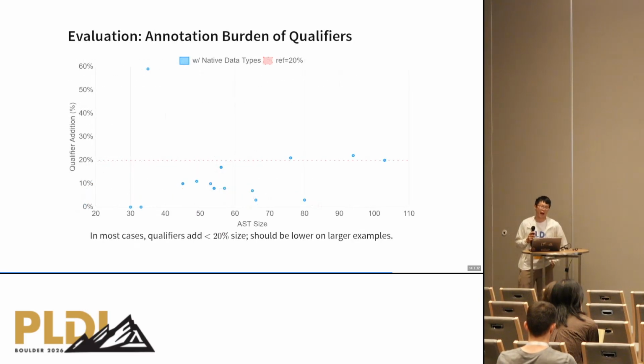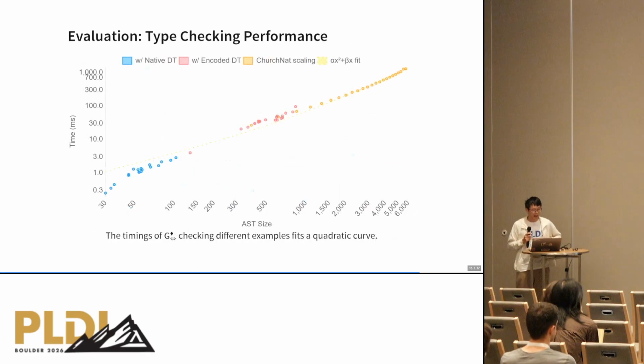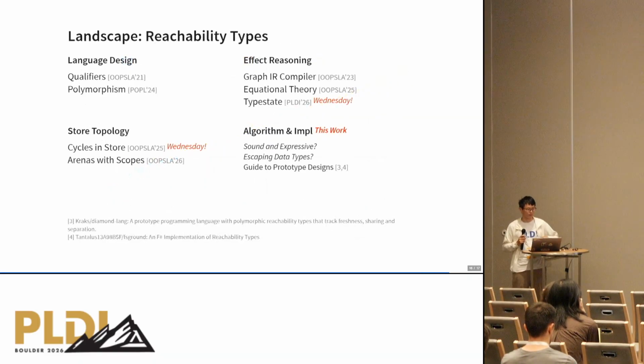As for annotation burden, in most cases, we see that on these examples, qualifiers add less than 20% of the size, and these numbers should be even lower on larger examples. And in terms of the performance of type checking, the timings of our type checking algorithm on different examples fit a quadratic curve and scale as expected.